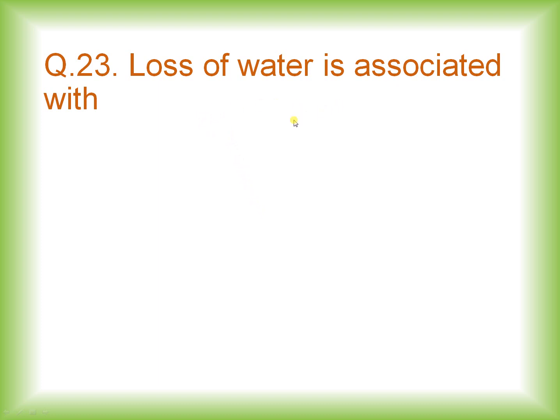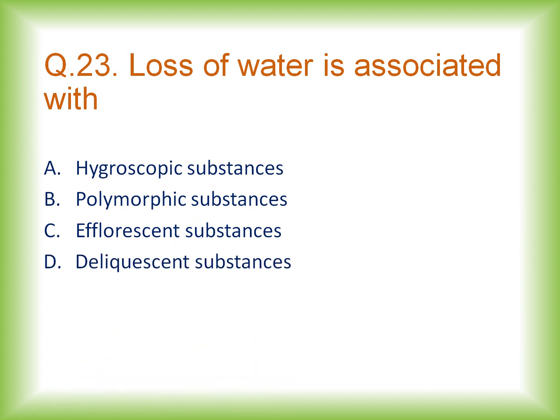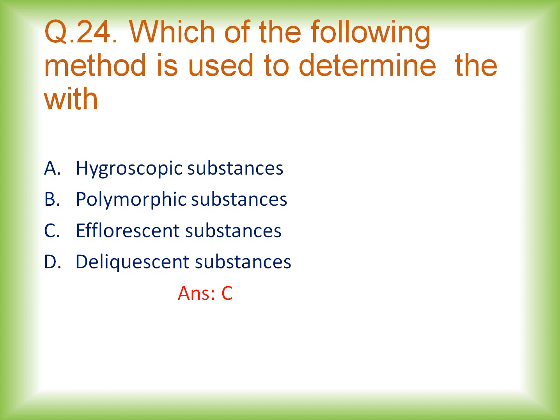Moving towards the next question, that is question number 23. Loss of water is associated with, options given are hygroscopic substances, polymorphic substances, efflorescent substances, and deliquescent substances. And the right option is option C, that is the efflorescent substances are the substances where there is a loss of water. So loss of water will be mainly associated with the substances which belong to the category of efflorescent substances.